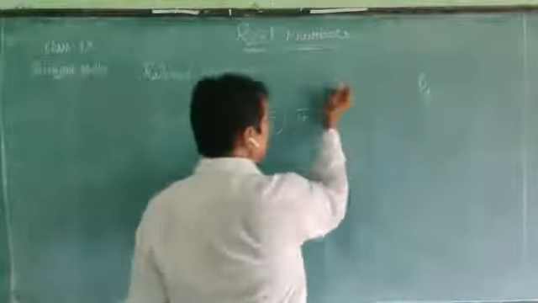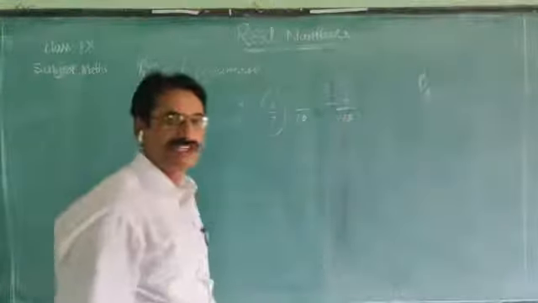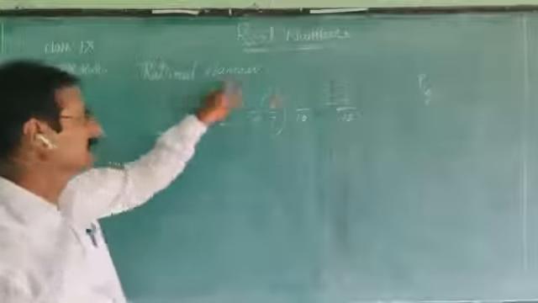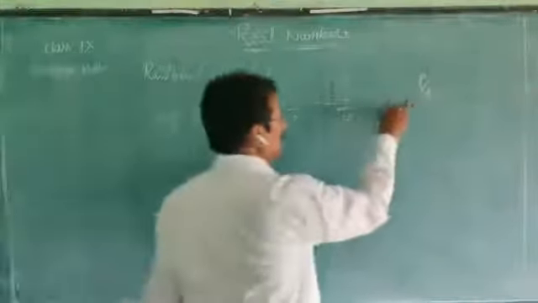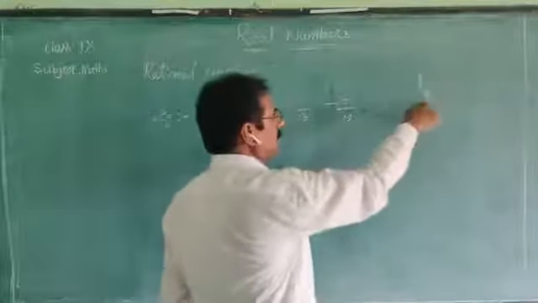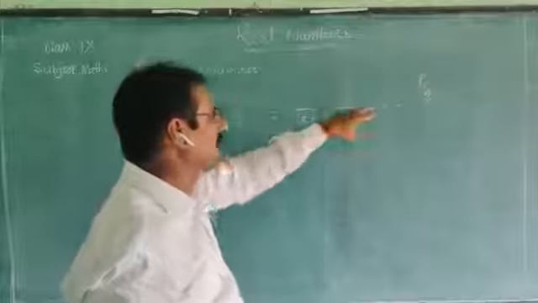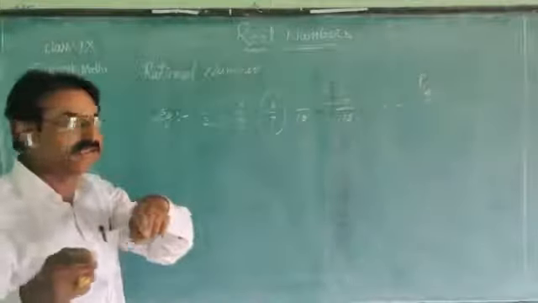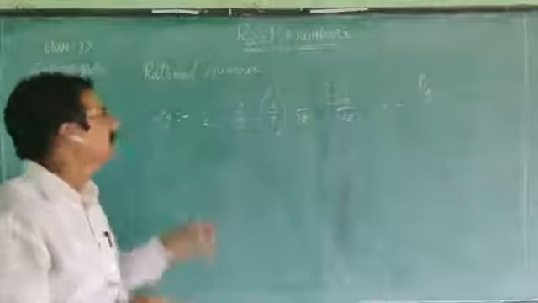What about this one? Is it a rational number? Yes. It is also rational. Why? It is in the form of p by q, minus 7 by 10. Minus 7 and 10 are integers. So it is in the form of p by q. It is called a rational number.